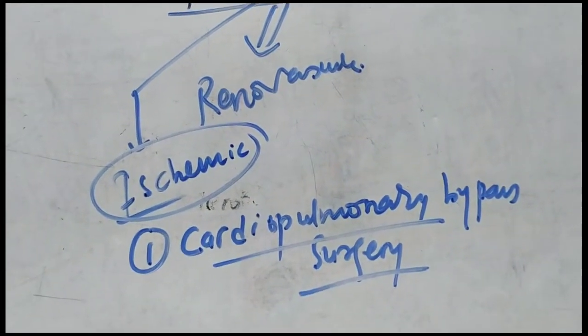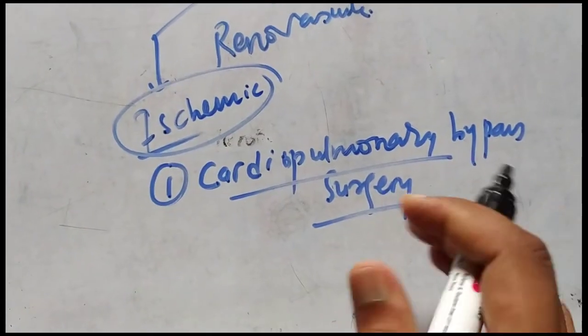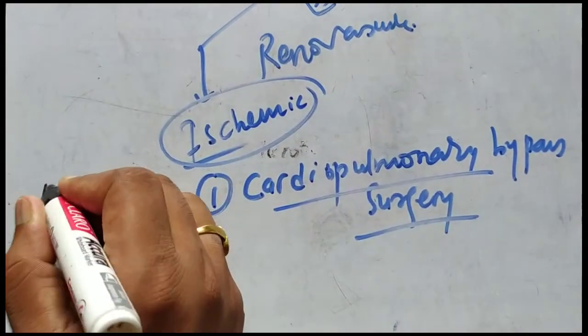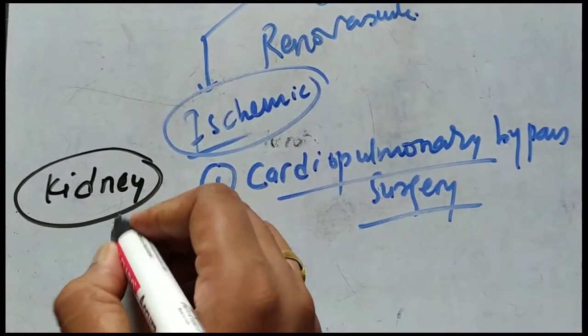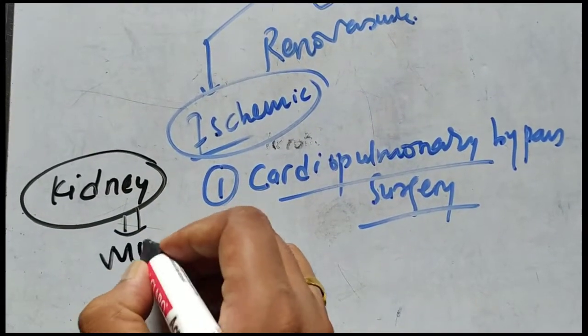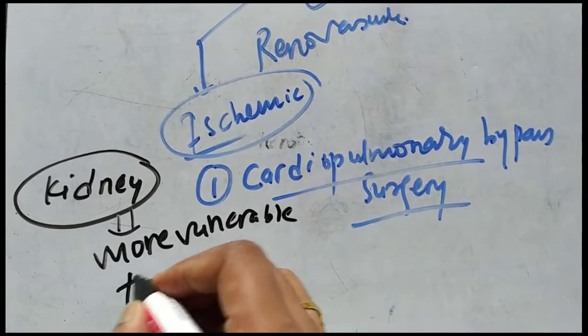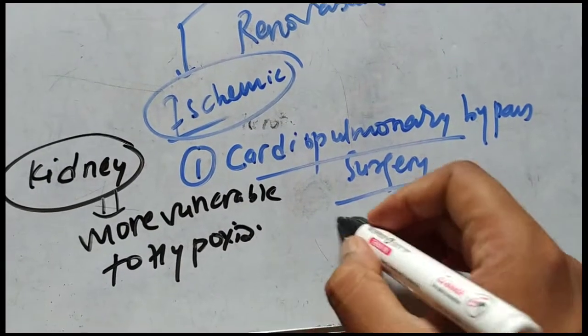So what happens in case of cardiopulmonary bypass surgery? You have to know one thing: the kidney is an organ which is more vulnerable to hypoxia. And especially in the kidney, basically the kidney has two parts.